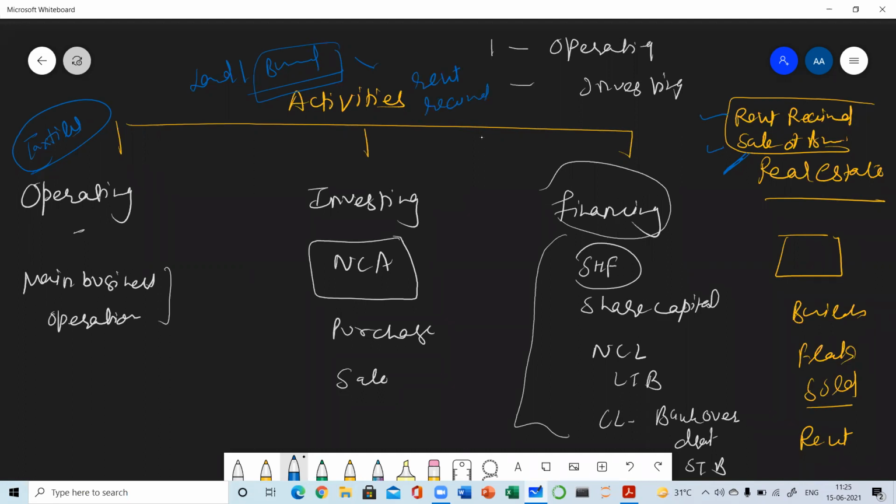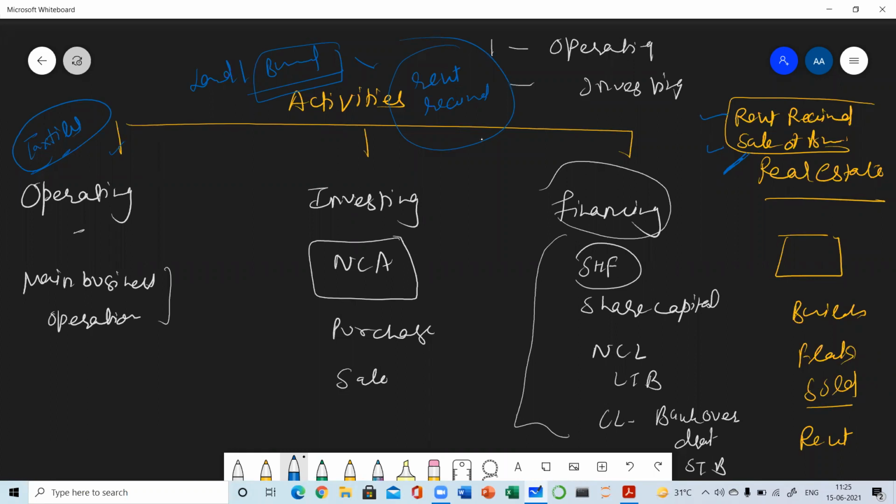So could you please tell me, out of these three activities, which activity is this? His main business is textile business. He is manufacturing the garments, selling the garments, purchasing the raw materials, and with his extra funds, he has invested in a piece of land. He constructed a building, and the whole building is rented out by him. And in return, he is getting rent on a regular basis. So what is his main business? Textile business. And rent is not his main business.